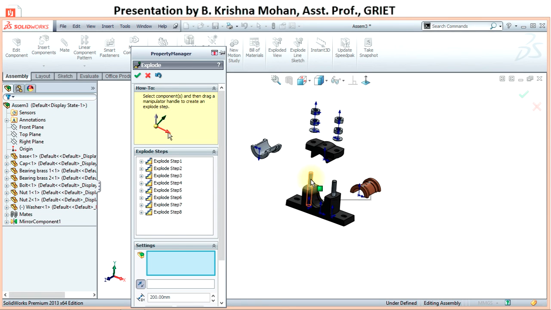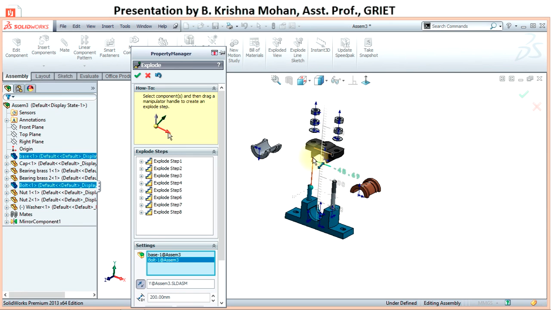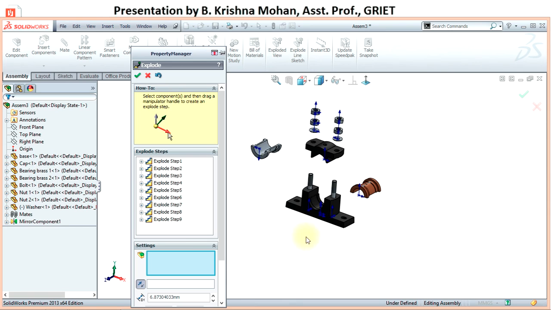So now select, say, bolt 1 and move along the Y direction. So just pick this and hold the arrow, so I'm unable to pick that. So again select the bolt, okay, and move along the Y direction.